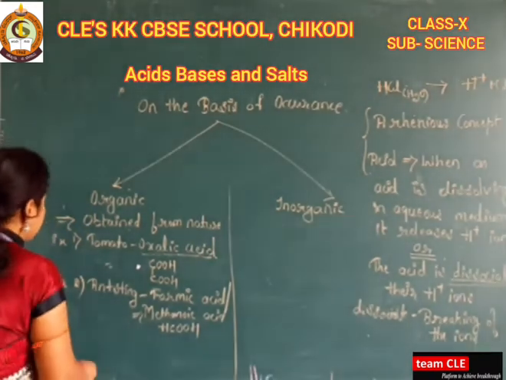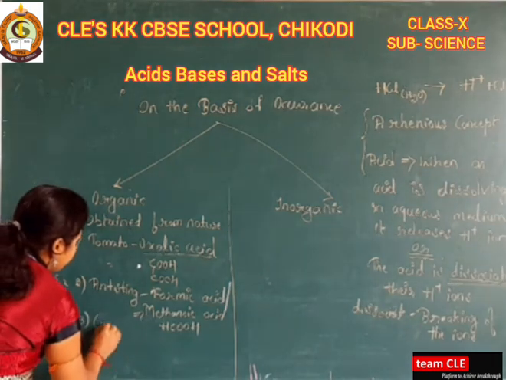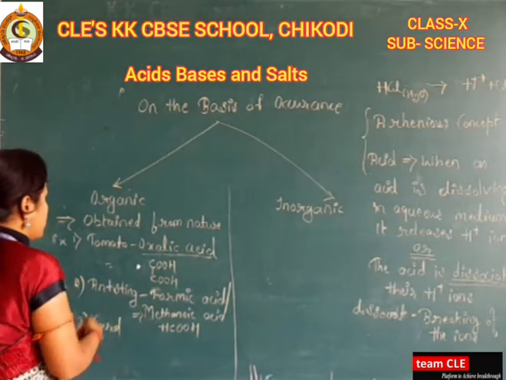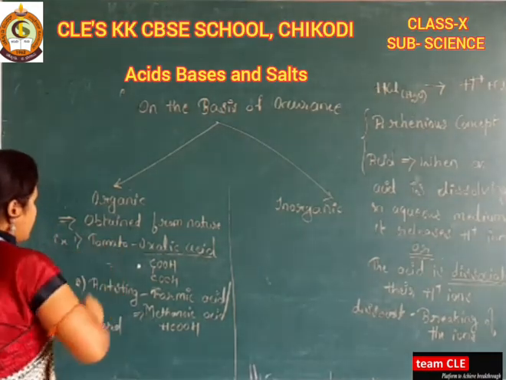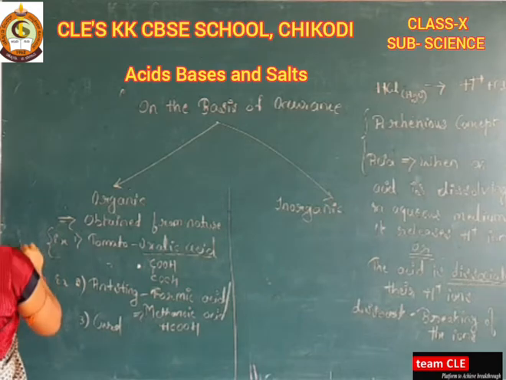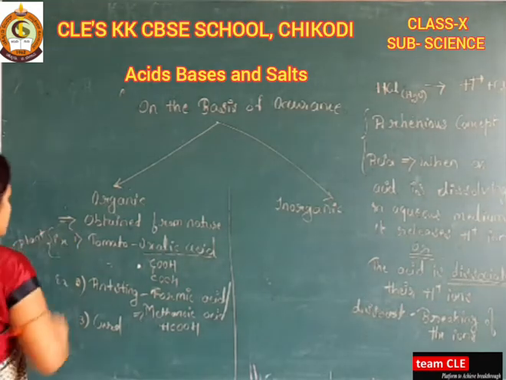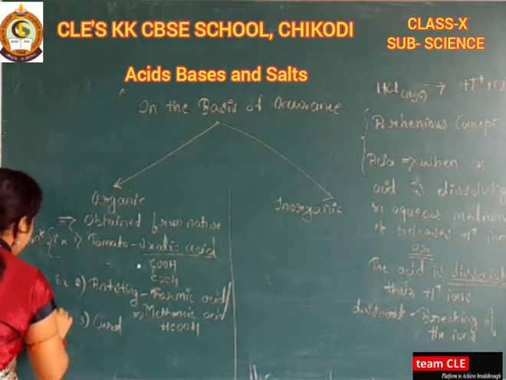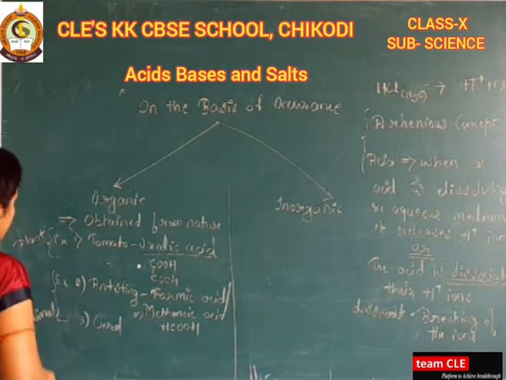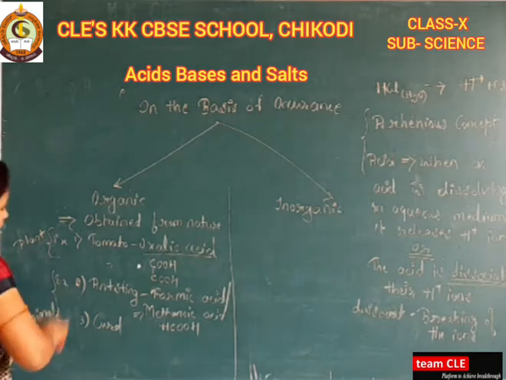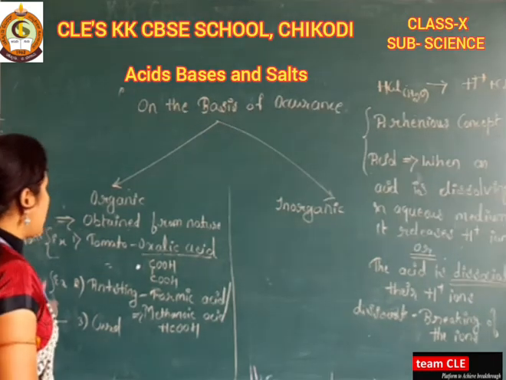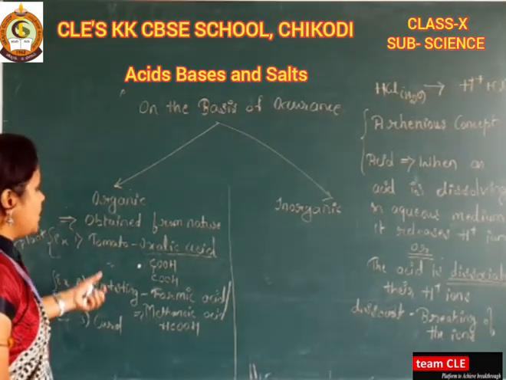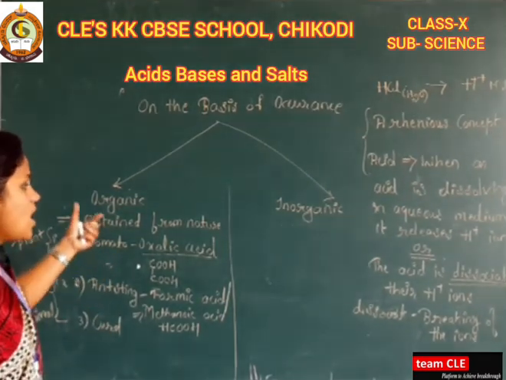Or you can take another example of curd. Okay, curd is also something you can obtain from nature. So these two things you can obtain from the plant. Yes, so this is one of the natural resources. Curd is also from animals. So both are examples of natural resources. Here plants and animals both are natural resources. So if such types of acids we are getting from nature, then it is called an organic acid.